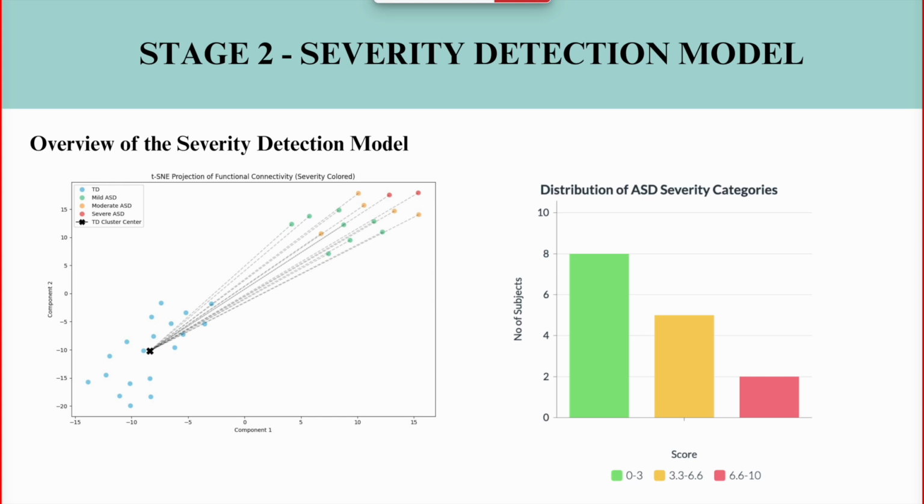So we transformed our EEG signals into FC matrices and plotted our clusters using a t-SNE visualization. As you can see, there are two clusters formed. First, the blue cluster is for ASD and the other cluster is for the TD individuals. We evaluated the clustering model using a silhouette score, which measures how similar an object is to its own cluster. Our model achieved a silhouette score of 0.67, which is well above the threshold of 0.5, indicating good clustering performance, as you can see from the diagram below, which shows clearly separated clusters.